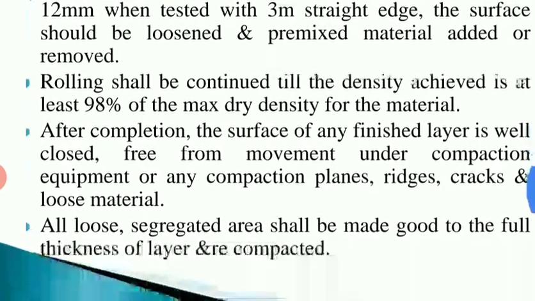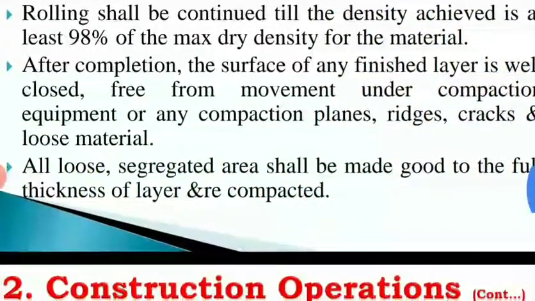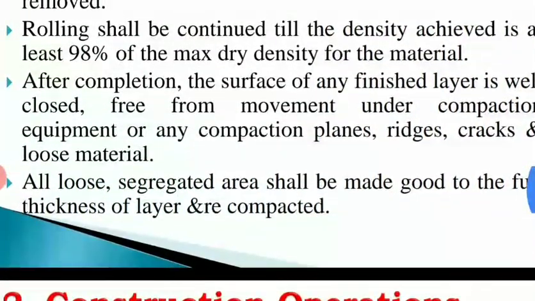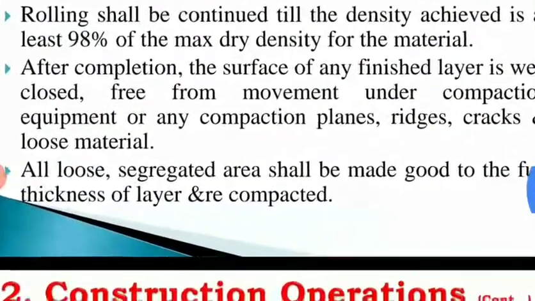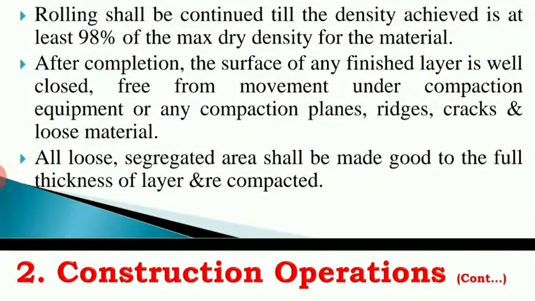And here compaction, I mean the rolling, should be continued till the density achieved is at least 98%, right? Here, 98% of the maximum dry density. Before laying this, we conduct initial tests on such materials, so whatever maximum dry density we get is considered as 100%.